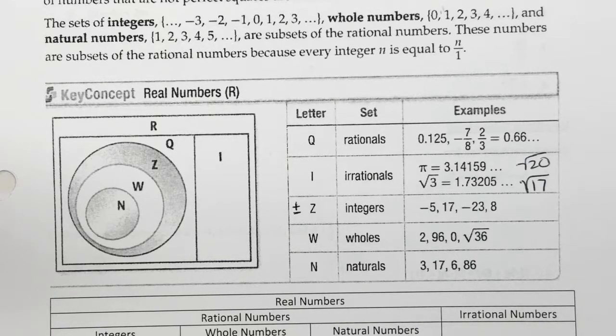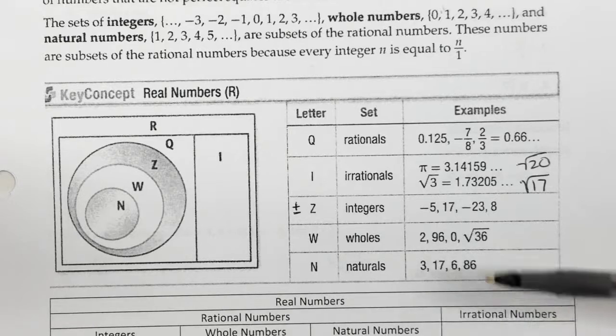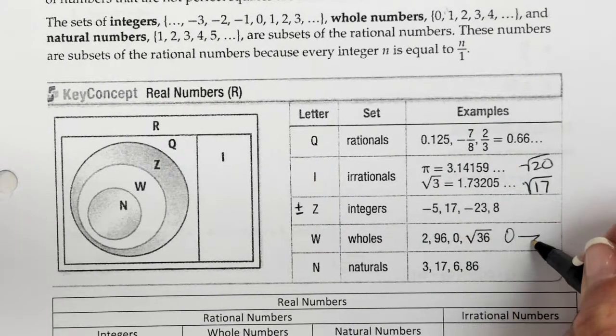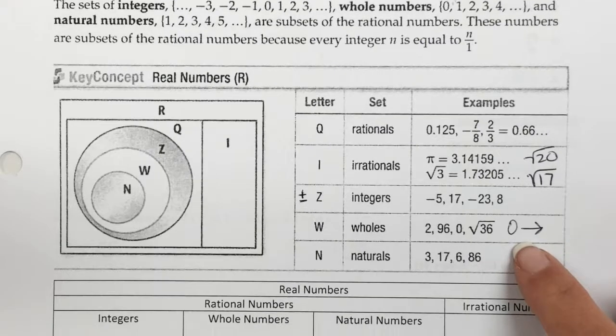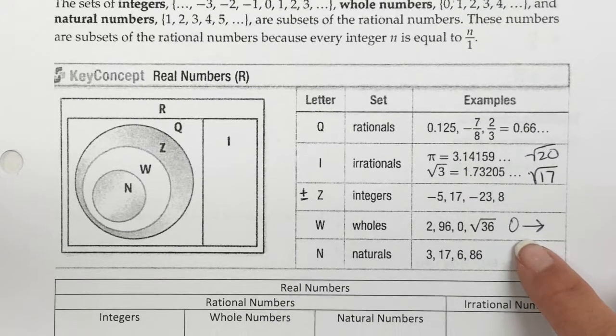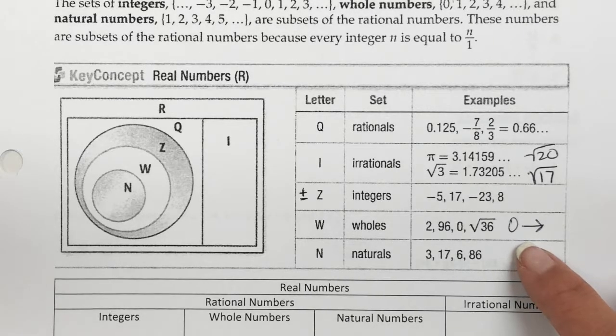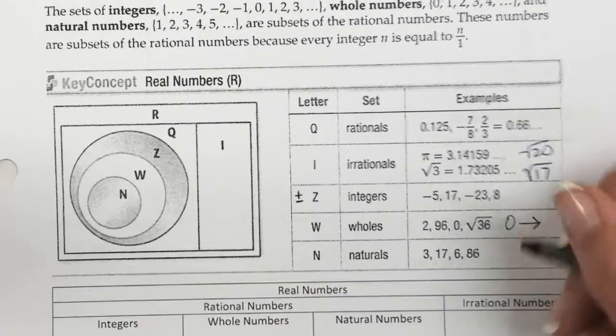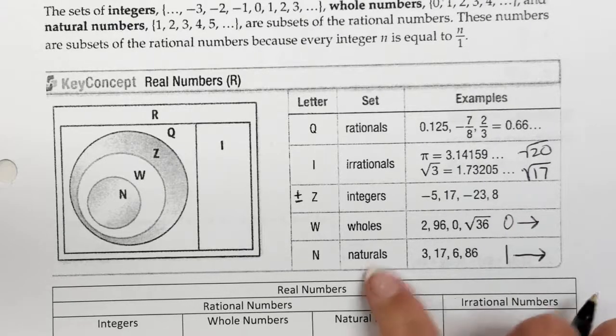Whole numbers are just like it sounds. They are whole numbers, no decimals, no fractions. But the only difference is these start with 0 and go from 0 up. So if you want to write 0 up. So for example, like -2, -1, -3 cannot be a whole number. Starts at 0, and anything higher than 0, that's a whole number. Naturals are the exact same thing as whole numbers. They only start with 1 and up. So the only difference is 0 is not a natural number.